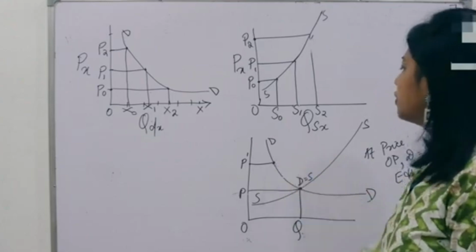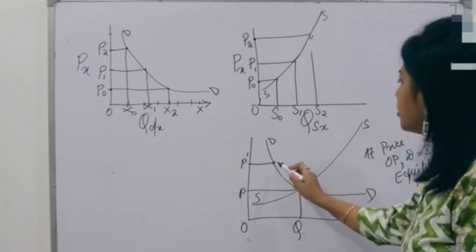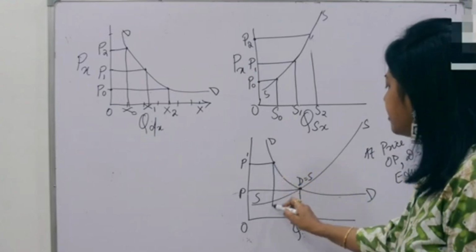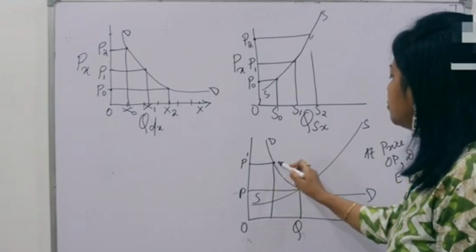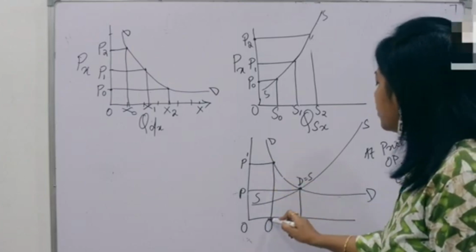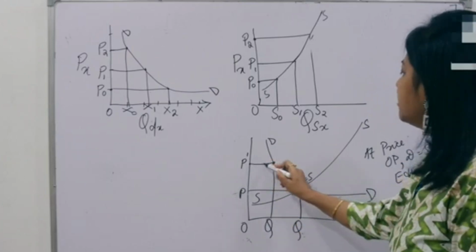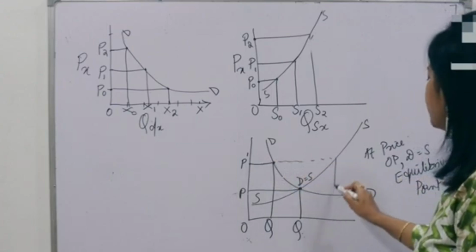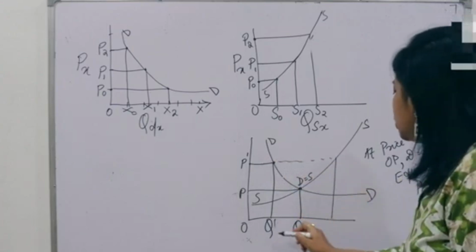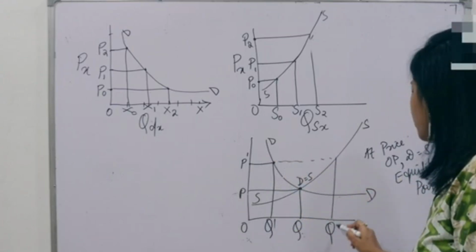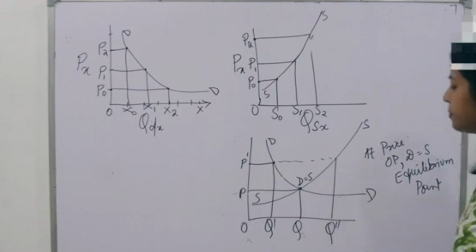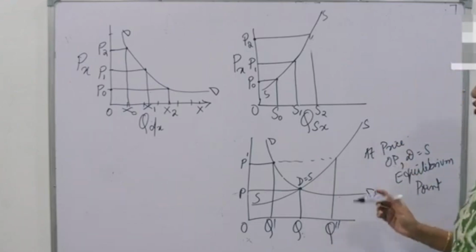So this is not the equilibrium price. Why? Because at this price there is a disagreement. Because the consumer wants to buy OQ, but at this point the supplier wants to sell OQ dash dash. Are you getting my point? So there is a mismatch.